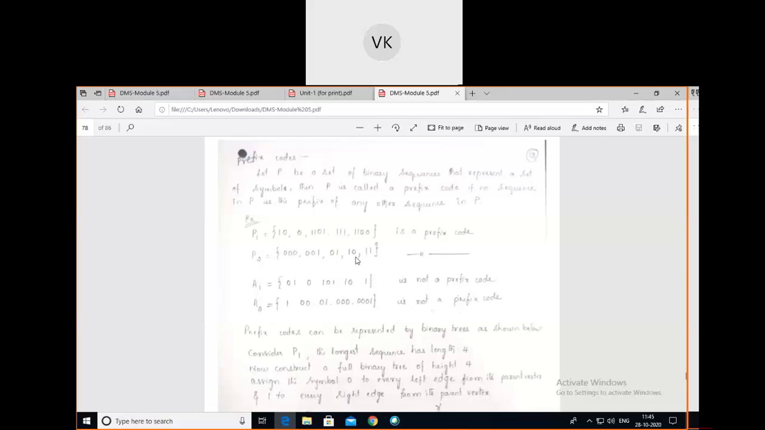Coming to the next sequence, that is 10. Verify whether this 10 will be the beginning of any other sequence in the list or not. Triple zeros, no. Double zero one, no. Zero one, no. And double one, no. This is also not the prefix of any other sequence in the list. Last is double one. Verify: no, no, no, and no.